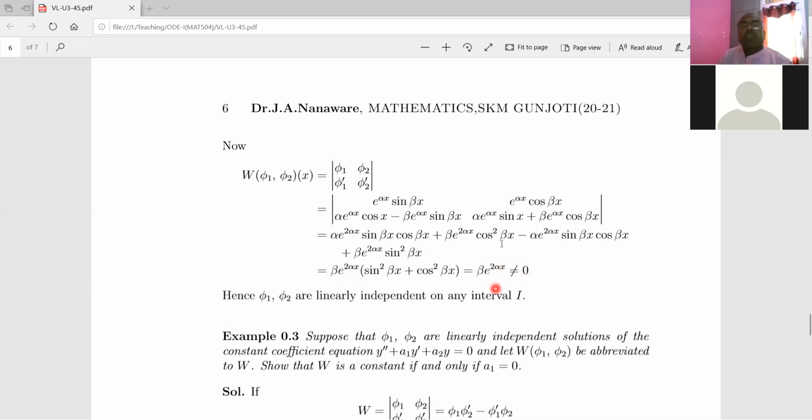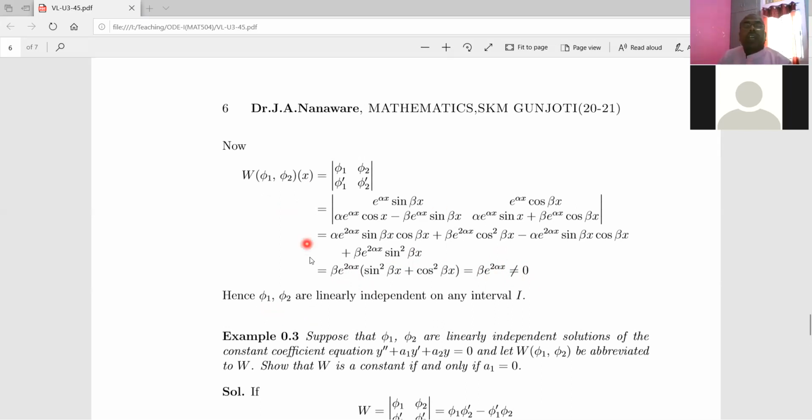So for any choice of x, this exponential function is never 0. Beta is not equal to 0. And therefore, Wronskian of these two functions is not equal to 0. And hence, the solutions are linearly independent, right?